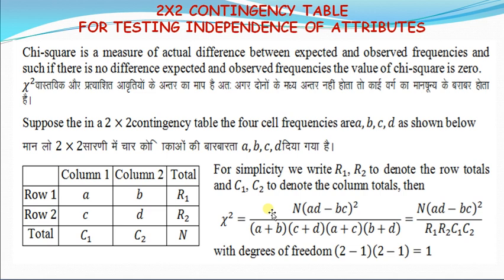Now we are taking a 2 by 2 contingency table for testing independence of attributes. Chi-square is a measure of the actual difference between expected and observed frequencies, and as such, if there is no difference between expected and observed frequencies, the value of chi-square is 0.